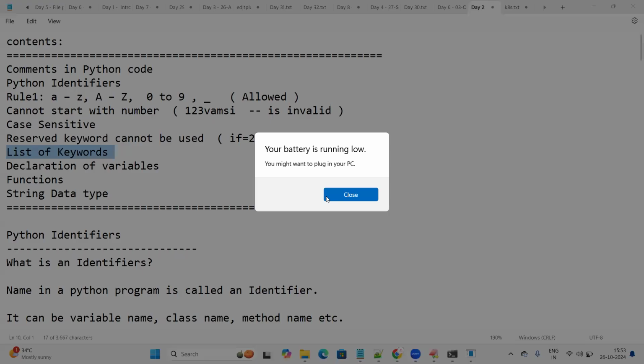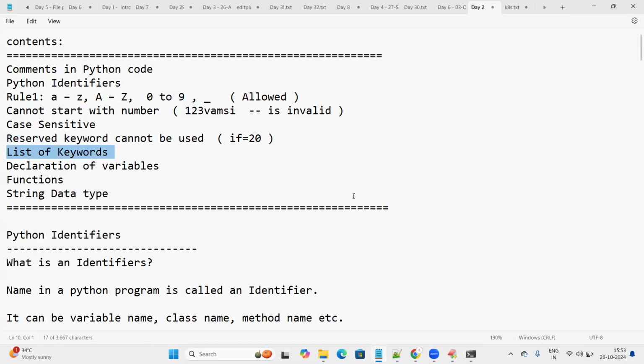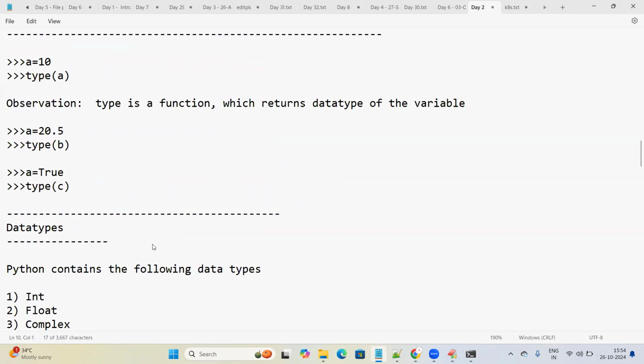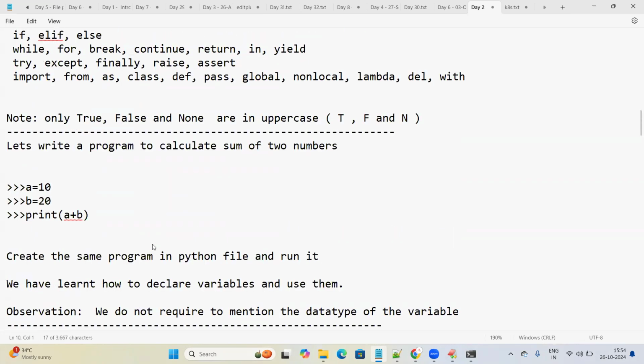And what is the list of keywords? Let's understand what the list of keywords is.